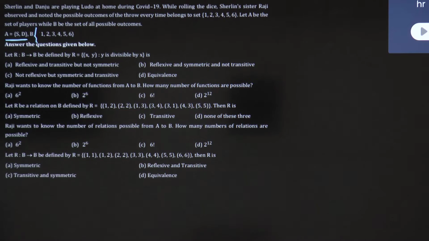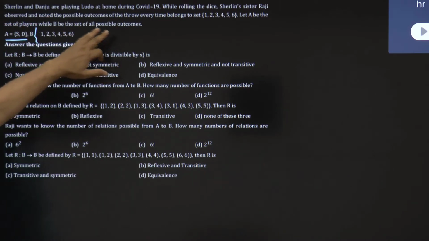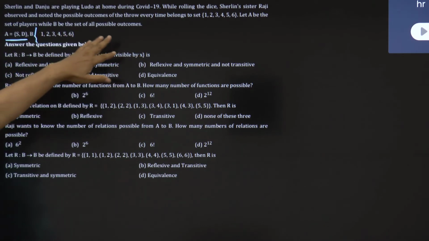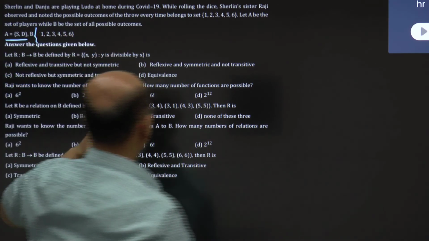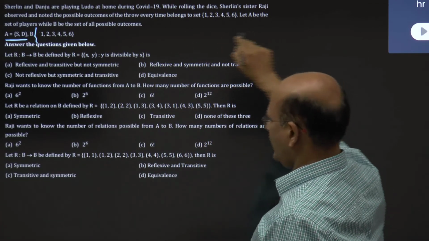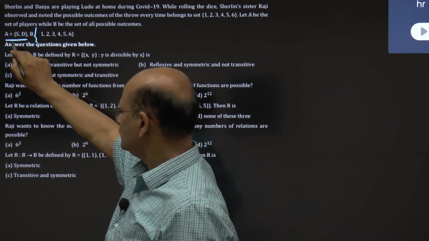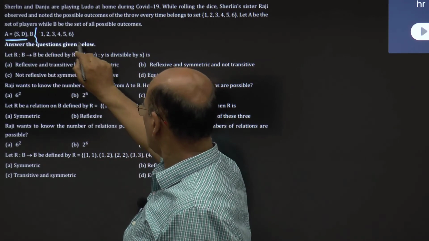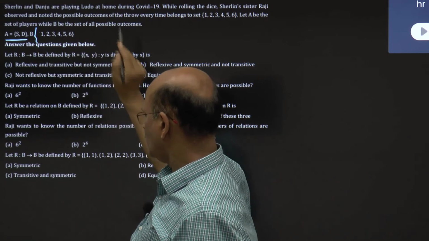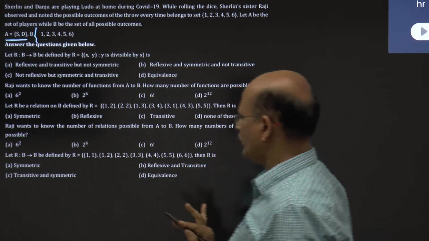Now Sherlyn and Danju are playing Ludo at home during COVID. Sherlyn's sister Raji observed and noted the possible outcomes. The throw of the die at each time belongs to the set. Let A be the set of players and B be the set of possible outcomes. Now look at the question carefully.